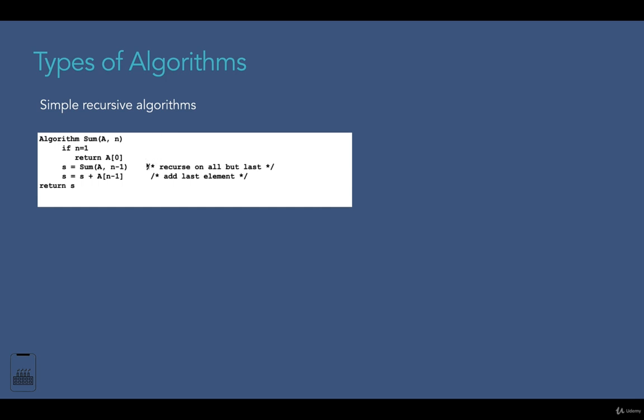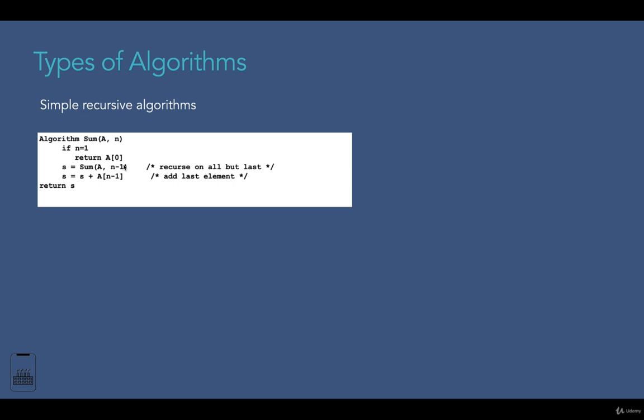The sample algorithm can be like this. Here the input is an array A with n numbers, and the output is the sum of the numbers in the array. The algorithm first checks the number of elements in the array. If we have only one number, it returns the first number. Otherwise, it recurses on all elements except the last one and then adds the last one at the end. So you can see that it is calling itself recursively every time we reach this step. This sample shows how a recursive algorithm works: it calls itself with different parameters until we reach the last one.